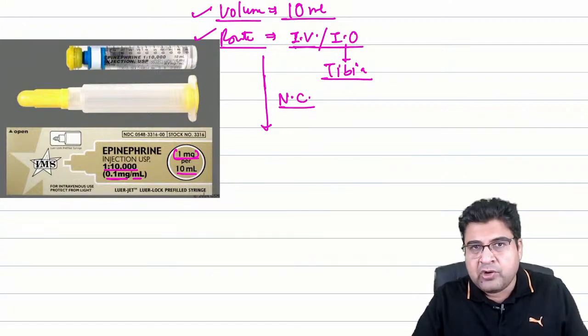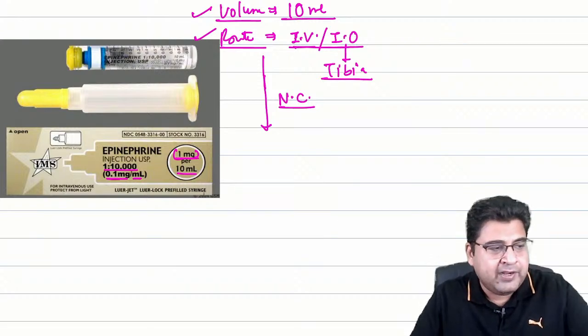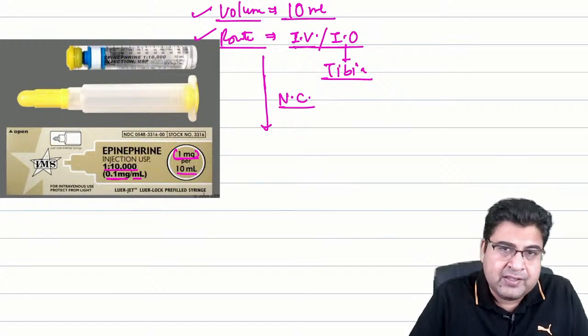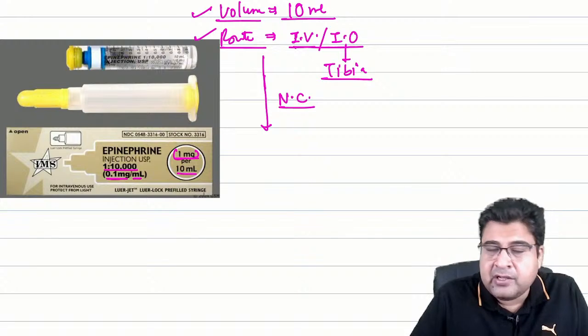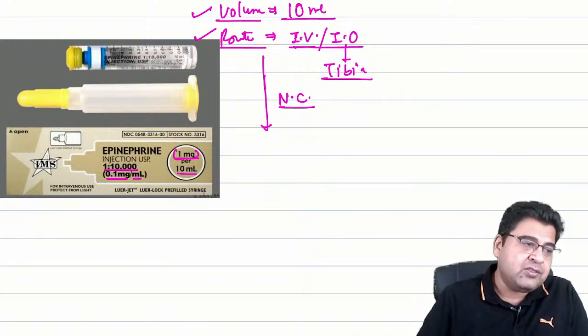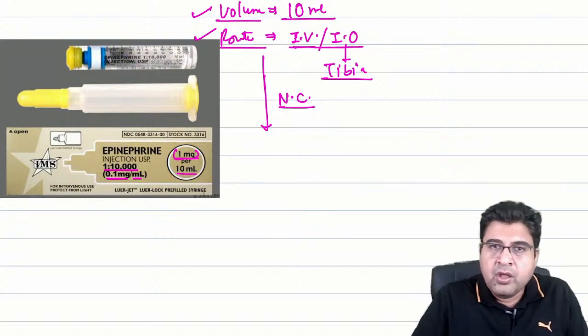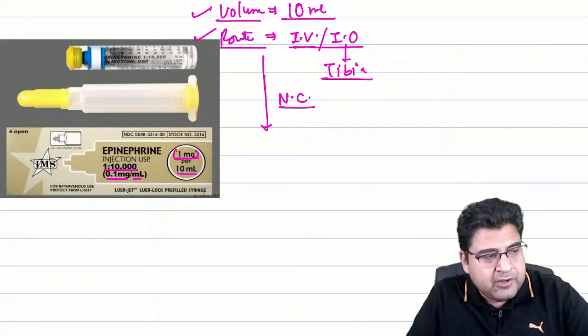So if you try to give medicine in the lower end of the tibia, there is a risk that the epiphyseal plate gets damaged. And if the epiphyseal plate is damaged and the child is revived, then the length of the lower limb will not increase because of the injury to the lower end of the tibia. So in children, we always use the upper end, but in an adult patient, we can use either end of the tibia.